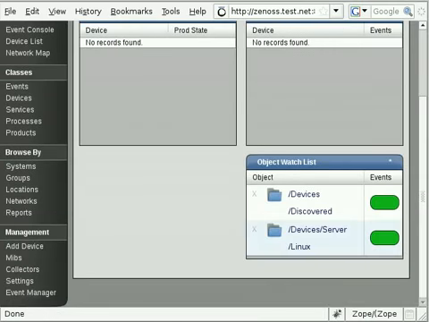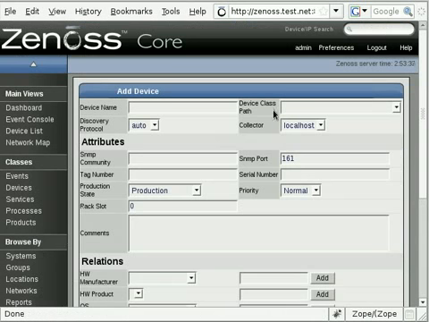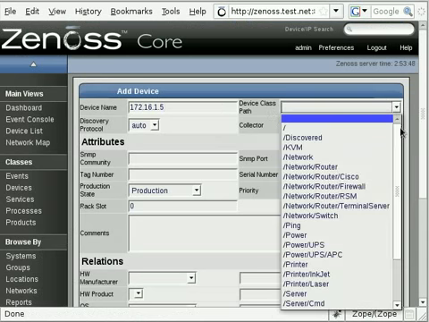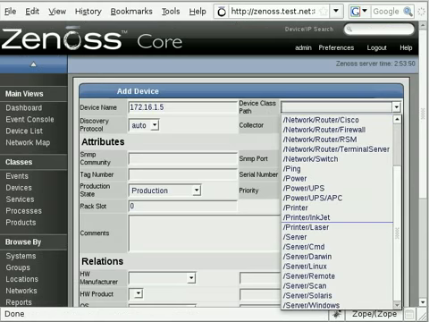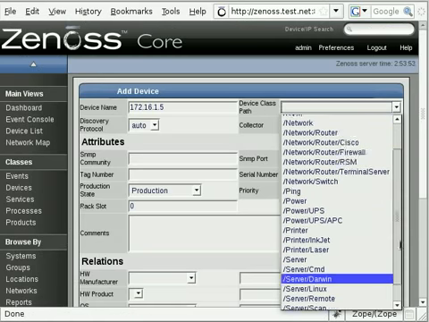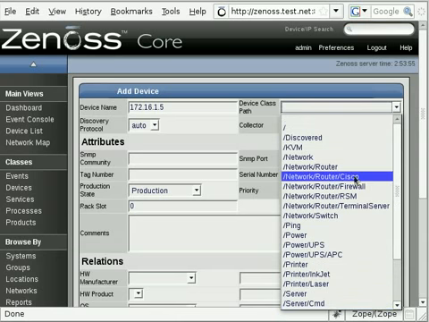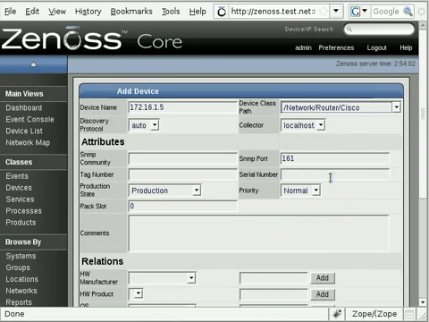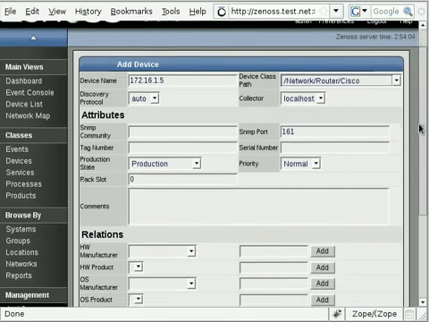And in here, just as we did previously in the last screencast, we want to add a new device. Under device name, because I'm not running DNS on my network, I'm just going to give the IP address instead. I configured that to 172.16.1.5. But now under the device class, where we had previously selected server/Linux, this of course is a Cisco router. So under this device class combo box you'll find /network/router/Cisco, and this is going to be the option you want to select there.